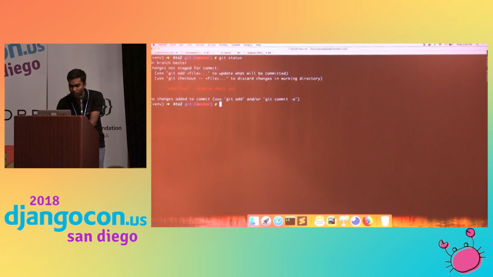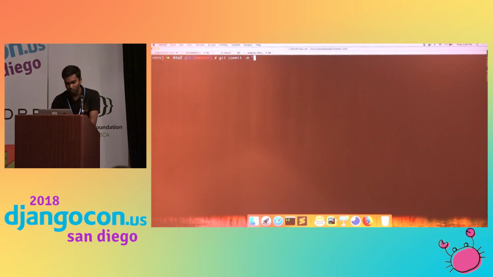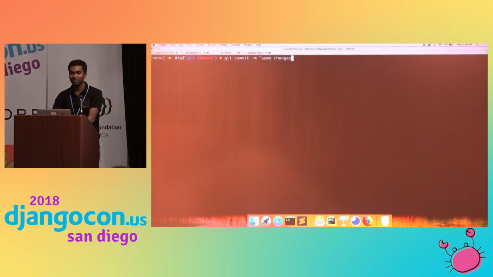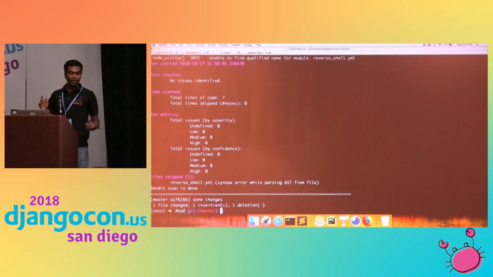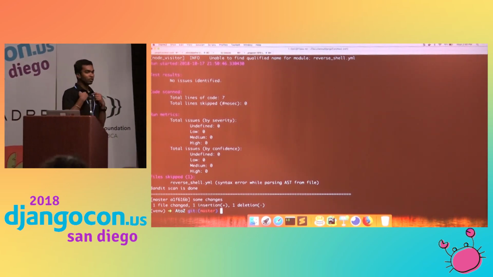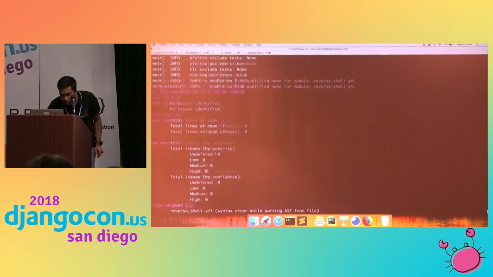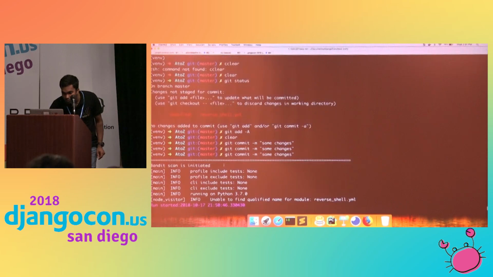So, git. I made some changes. When I'm committing, it scans. This happens before pushing into the repository, so before pushing, you can scan. It reports the vulnerability it found, so please fix this vulnerability.